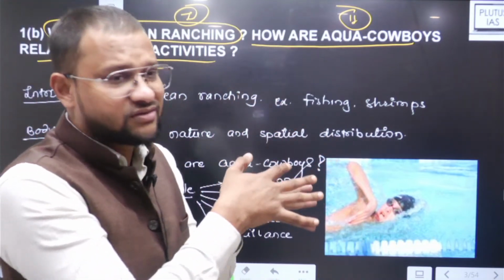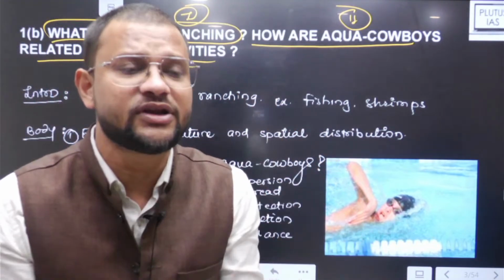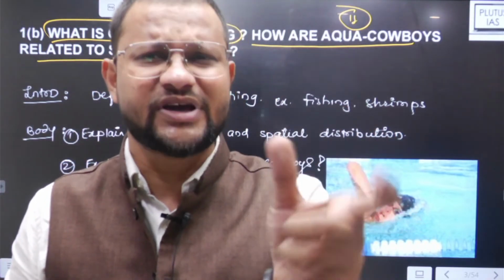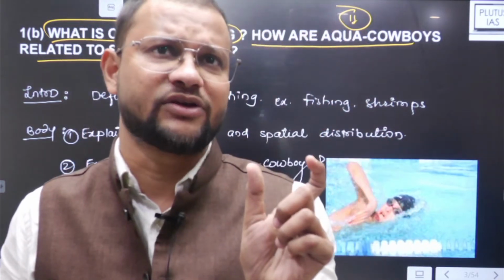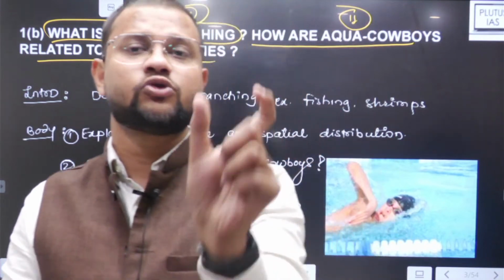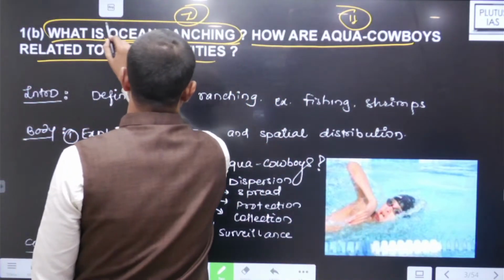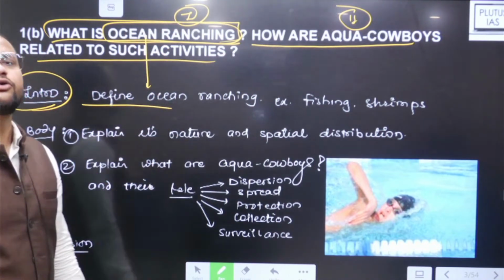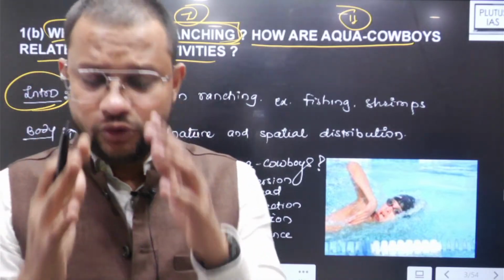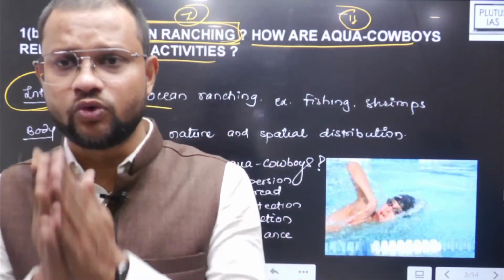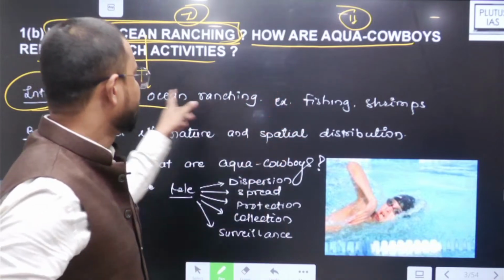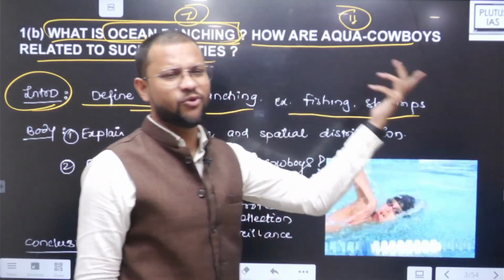So for example, you might have heard about or seen in the circus that some dolphins or some other species are in use, right? So this is a specific branch of oceanography, and it could also be a branch of livestock rearing or biology. So that which deals with the rearing of those marine species is simply ocean ranching. So in the first definition you don't have to think much about how to introduce it. The question, okay, UPSC has itself given you how you are supposed to start with that particular question. Ocean ranching, right? So define ranching, for example fishing, shrimps, you can add many cases.